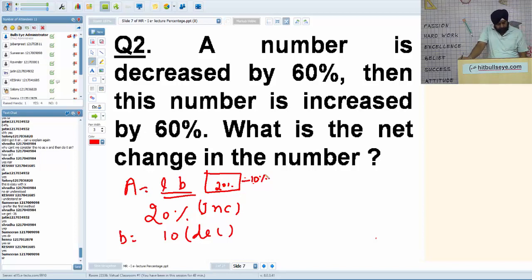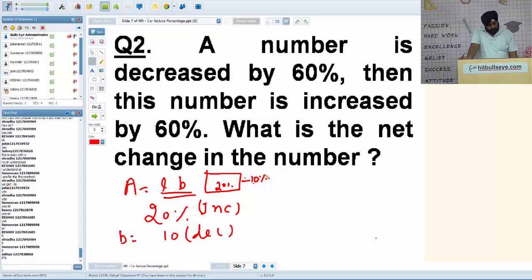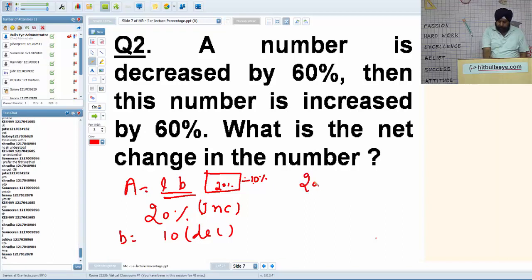Anyone miss the answer? Keshav, exactly right. It's 8%, it's plus 8. So you can do it with x and y. With a plus b plus ab by 100, it's 20 minus 10 plus 20 into minus 10 by 100, so 10 minus 2, it's an 8% increase.